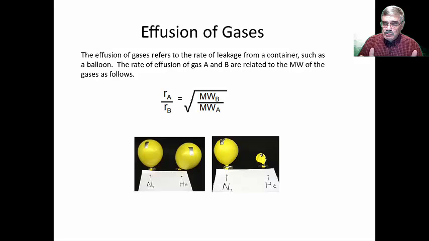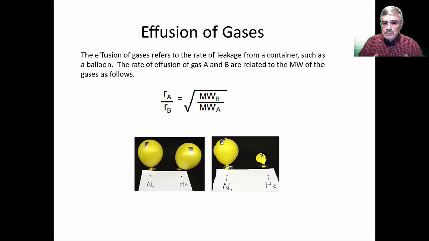Now, we can treat this effusion of gases using the kind of equation that we had in the previous slide, where we had the root mean squared velocity is equal to the square root of 3RT divided by the molecular weight. And this would say that if we compared two gases, one which has a larger molecular weight and one which has a smaller molecular weight, which one would effuse more rapidly from the balloon? That's right, the one with a lower molecular weight, or the smaller gas molecule, would effuse more rapidly out of the balloon.